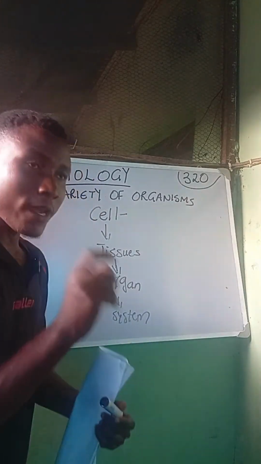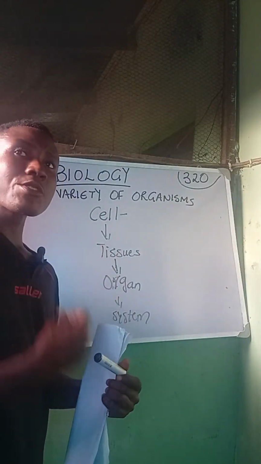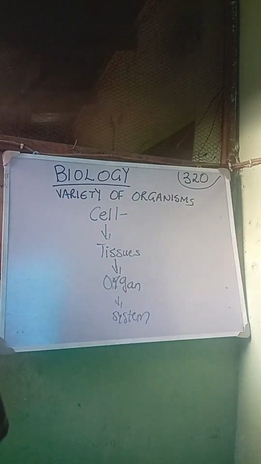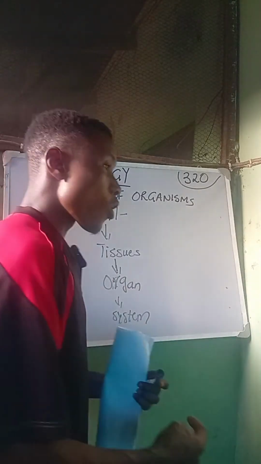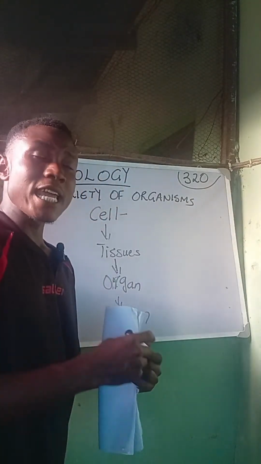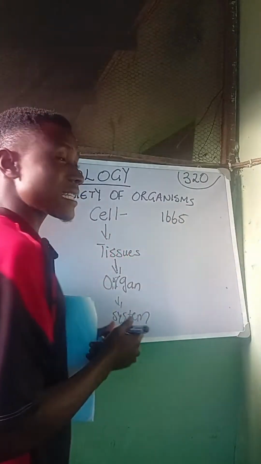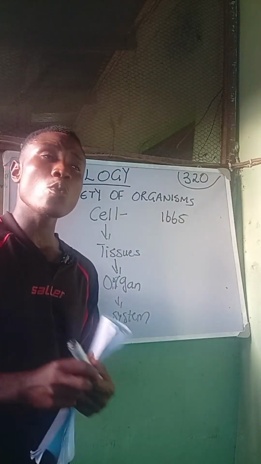This was a result of a breakthrough in science, in an experiment or research done by a certain scientist known as Robert Hooke in the year 1665.